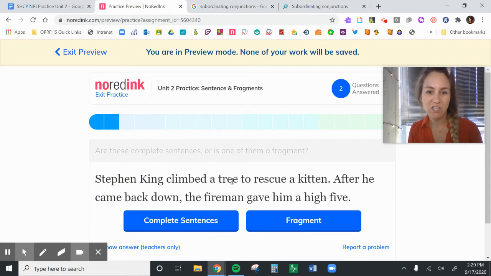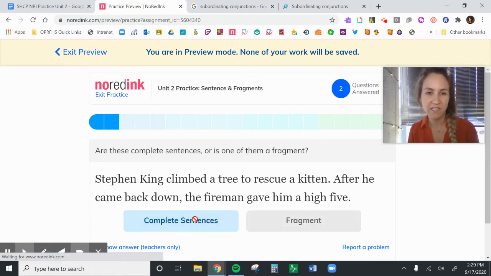Stephen King climbed a tree to rescue a kitten. After he came back down, the fireman gave him a high five. So both of these have subjects and verbs and are complete ideas.